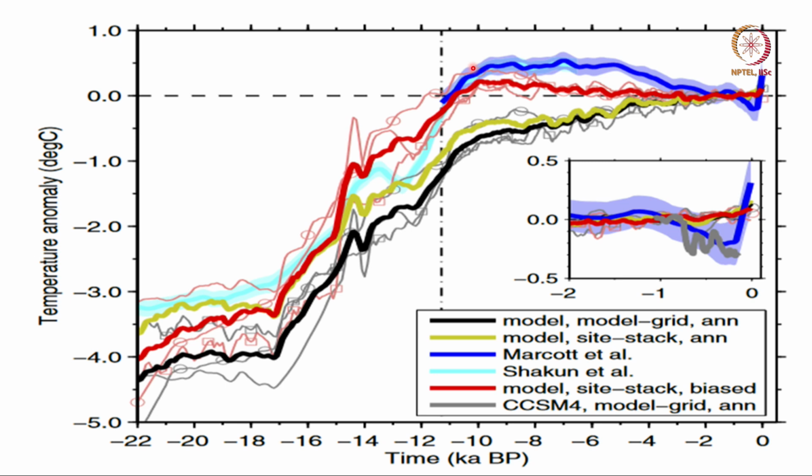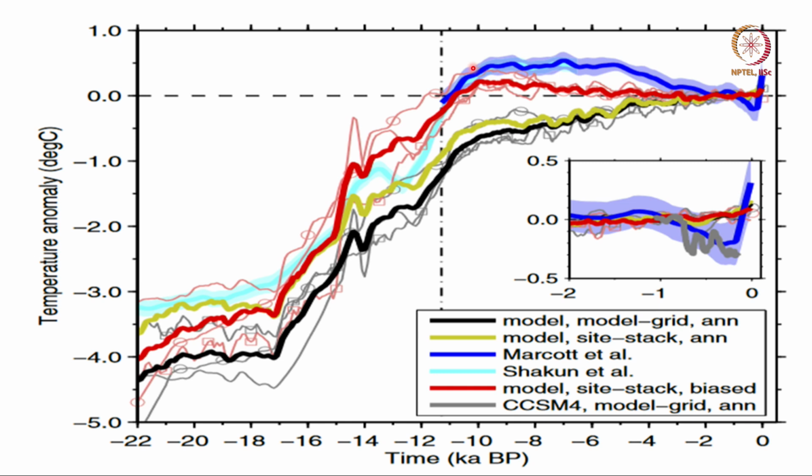Proxy data is not available everywhere around the globe. So, calculating global mean involves some errors, plus proxy data may not reveal to you the annual temperature, it may be revealing you the temperature in summer or in winter, depending on the proxy.